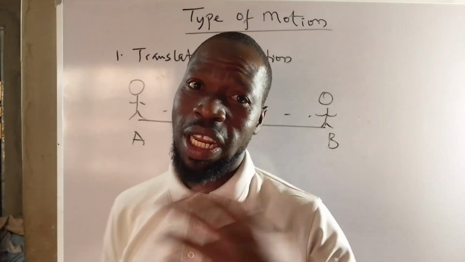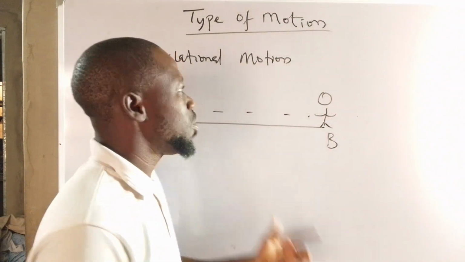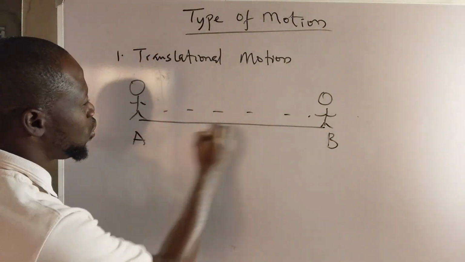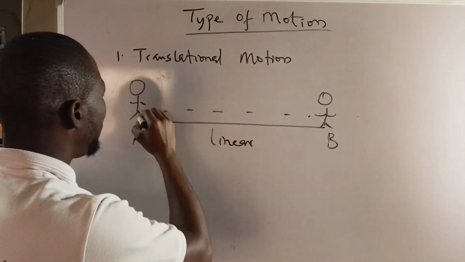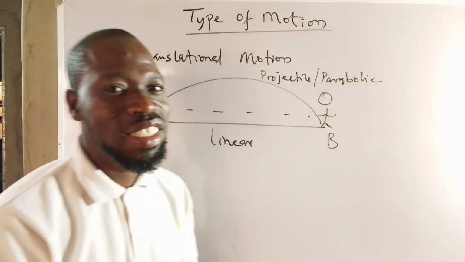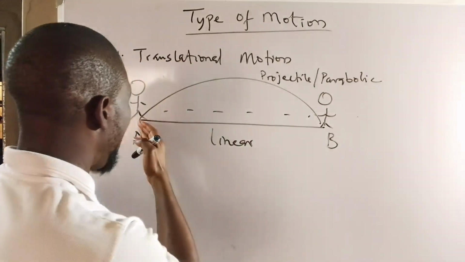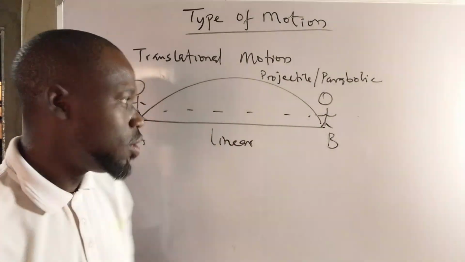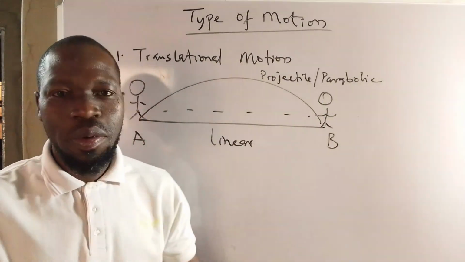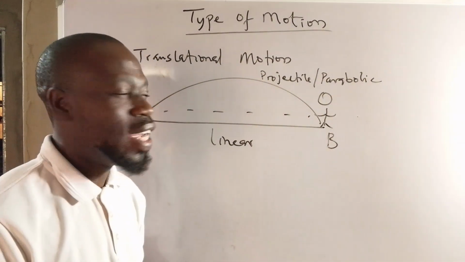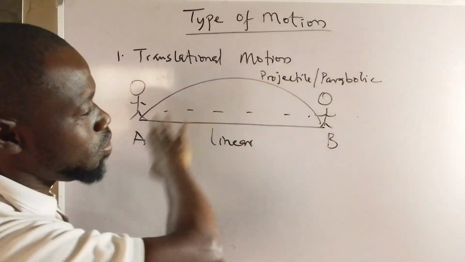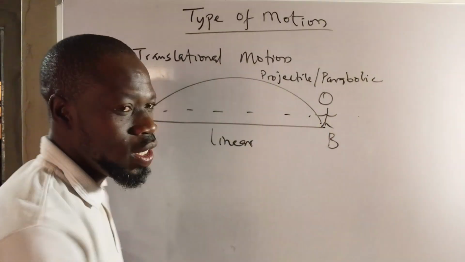And this translational motion can occur in two ways. So I'm going to divide it into two, which could be linear motion, or it could be parabolic. Let's say you are in Nigeria, you drive from Abuja to Lagos, translational motion. You fly from Abuja to Lagos, projectile, parabolic motion. Although the flight may not be this straight and the driving may not be this straight too.